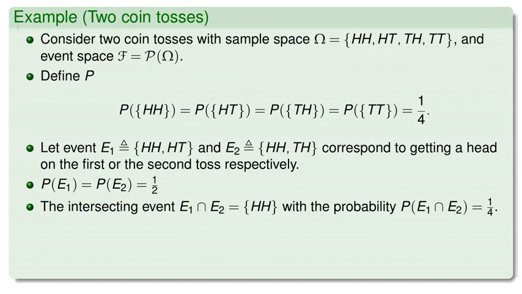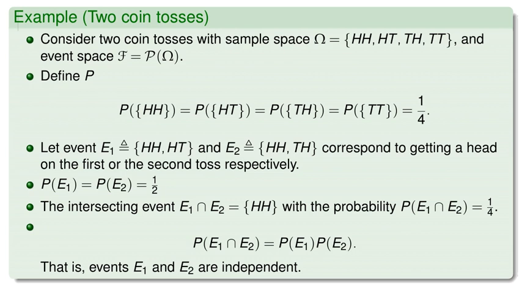The intersection event E1 ∩ E2 is the set {HH}, and its probability P(E1 ∩ E2) is 1/4. We can see that P(E1 ∩ E2), which is 1/4, is indeed equal to P(E1) times P(E2), which is 1/2 times 1/2. Therefore, the events E1 and E2 are independent.